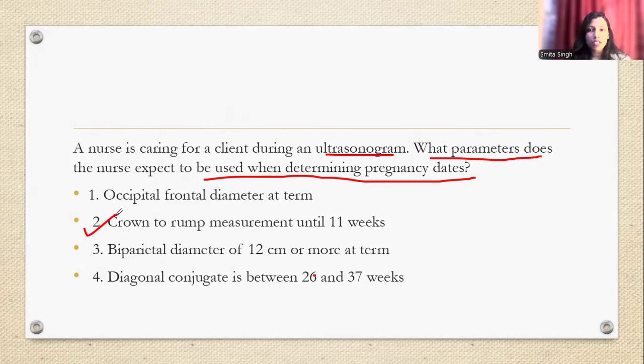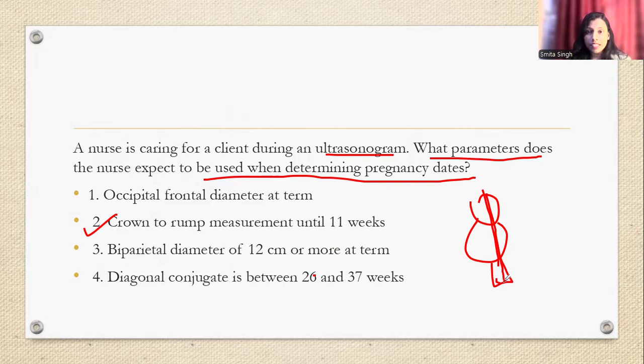Whenever the ultrasound is done during the first trimester, they check the crown rump length of the baby. Crown rump length मतलब क्या होता है? If this is the baby in the ultrasound, as a whole they will check the height. Crown means from the head till the feet area of the baby, it will be checked, and that is known as crown rump length.